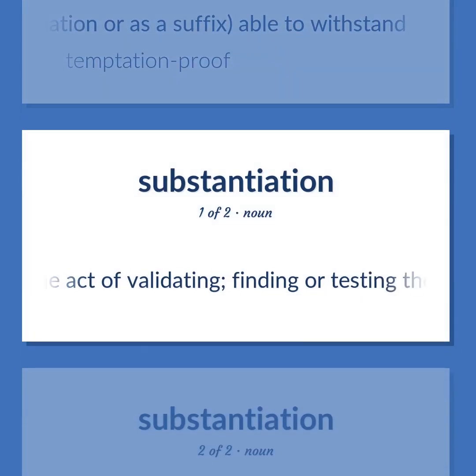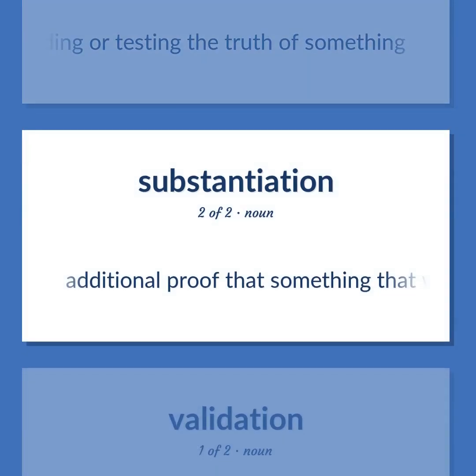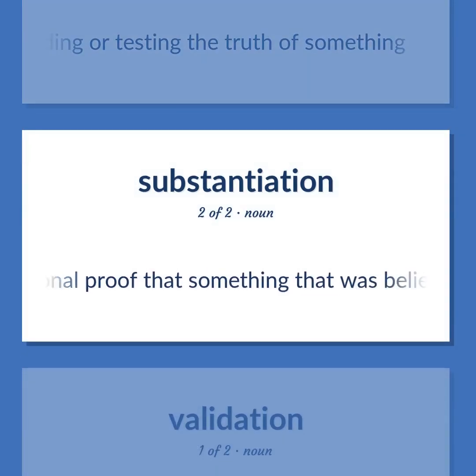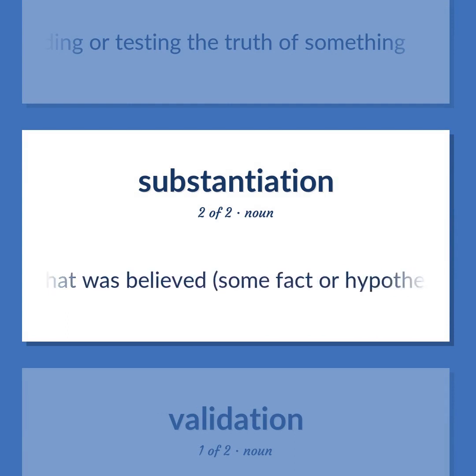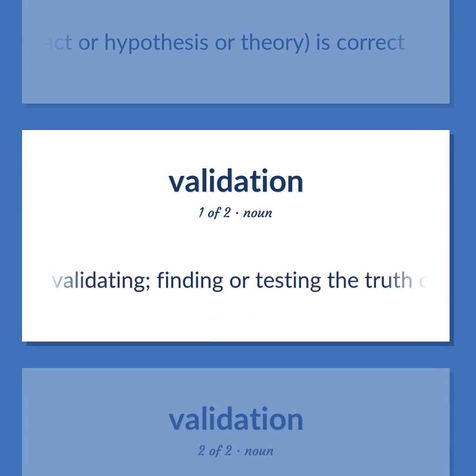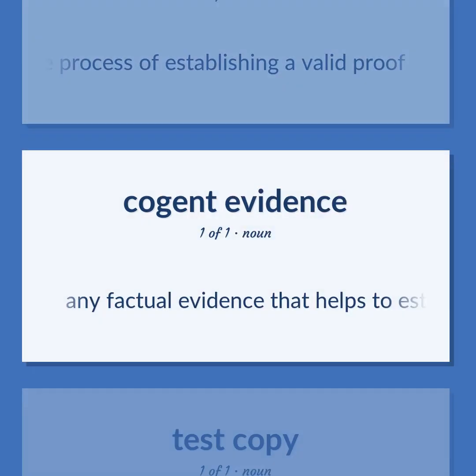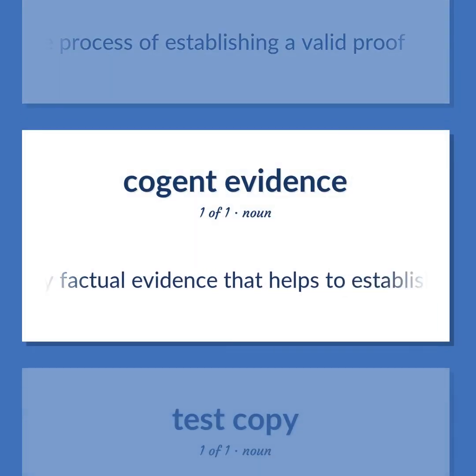The act of validating, finding or testing the truth of something. Additional proof that something that was believed, some fact or hypothesis or theory, is correct. The act of validating, finding or testing the truth of something. The cognitive process of establishing a valid proof. Any factual evidence that helps to establish the truth of something.